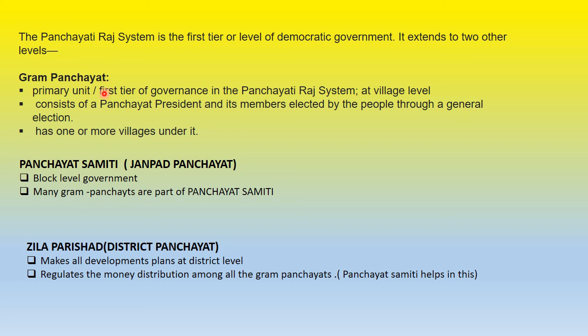So Gram Panchayat, which we've already discussed, is the primary or first tier of government in the Panchayati Raj. This is at the village level. It consists of a Panchayat President and members who are elected by the people through a general election. One Gram Panchayat can have one or more villages under it. Now, Panchayat Samiti. After Gram Panchayat comes Panchayat Samiti at block level. So, many Gram Panchayats are part of a Panchayat Samiti.